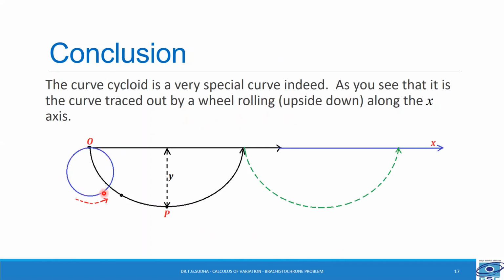Suppose this is the wheel, and if we slide this wheel upside down along the x-axis, that is, fix one point, and if you slide this along the x-axis, that point will trace out this curve, and this curve is known as cycloid. And the equation to the cycloid is given by x is equal to a into (θ - sin θ) and y is equal to a into (1 - cos θ).